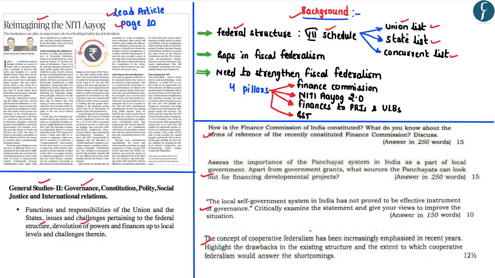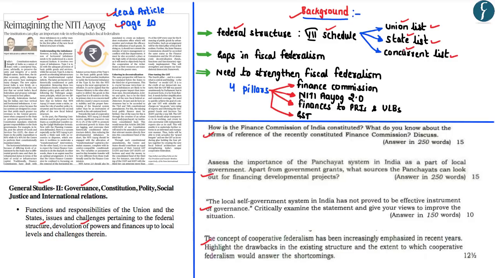Similarly, for the subjects placed under the state list, the concerned state legislature has the power to make laws. However, for the subjects placed under the concurrent list, both the Parliament as well as the state legislature have the power to make laws. However, in case of any conflict on a law made under the concurrent list, it is a law of the union that shall prevail upon the law of the state legislature.